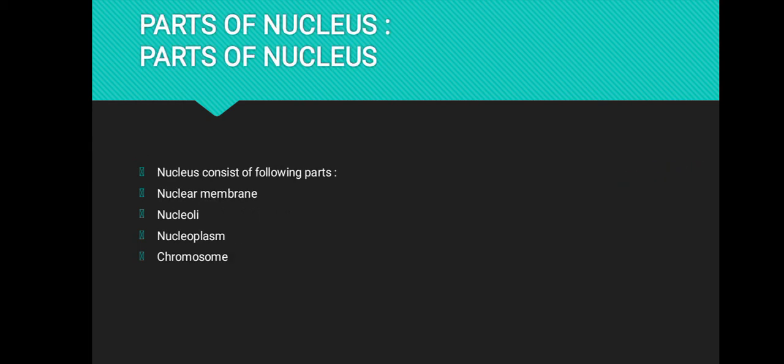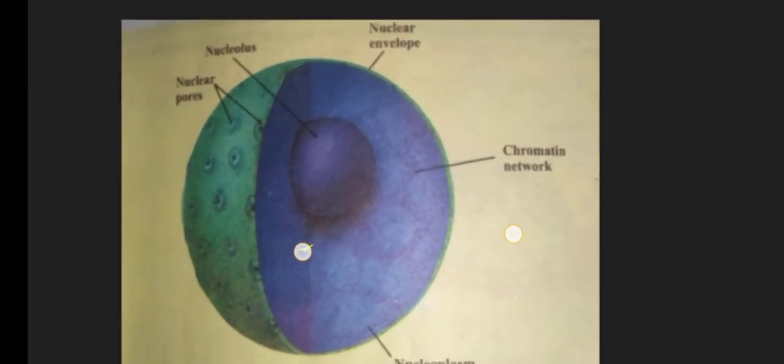Next point is parts of nucleus. The four major parts of nucleus. First is nuclear membrane, second is nucleolus, next is nucleoplasm, then chromosome. First of all, we discuss about nuclear membrane.